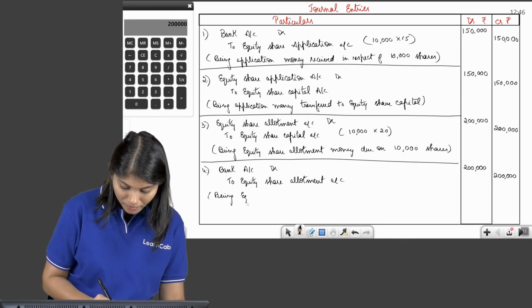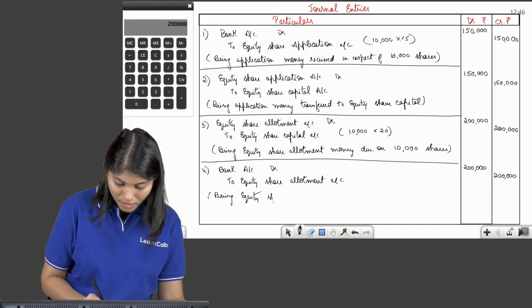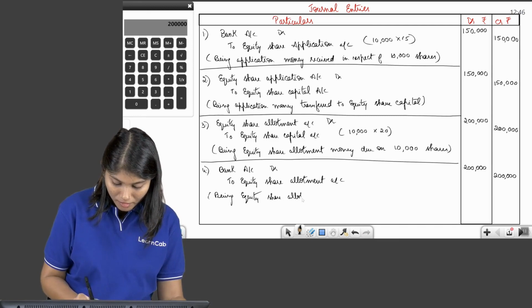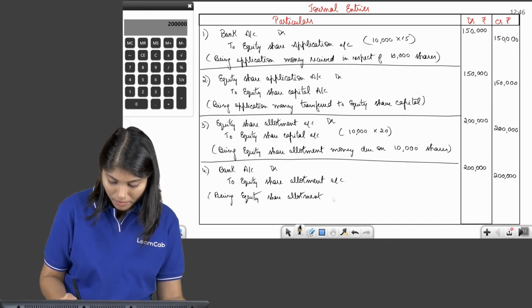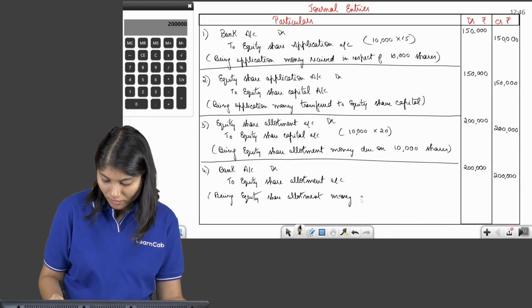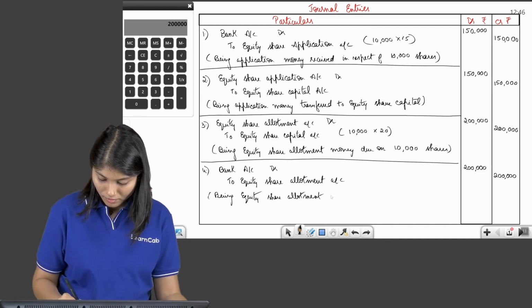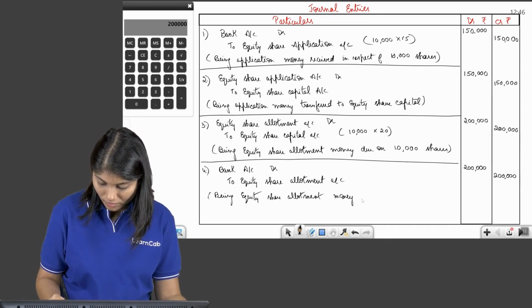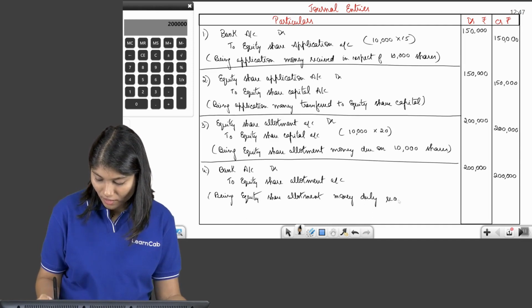Being equity share allotment money duly received.